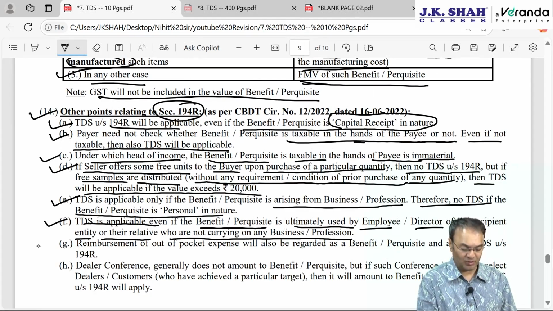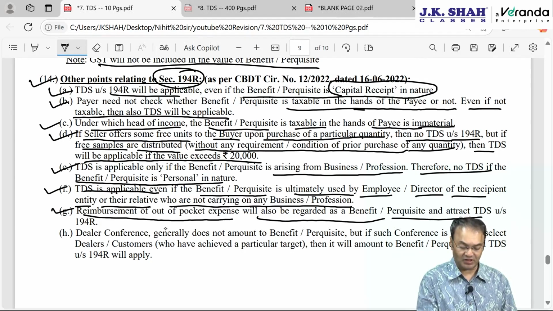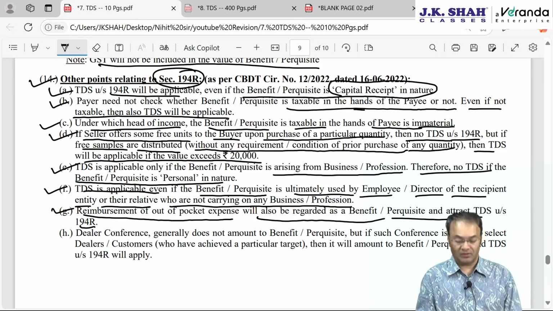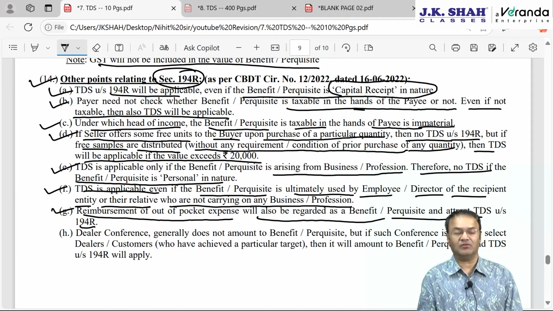All these small points are clarified by CBDT. Reimbursement of out-of-pocket expense will also not be charged as benefit or perquisite and will not attract TDS under 194R. Out-of-pocket expense reimbursement will ideally not be considered as this.